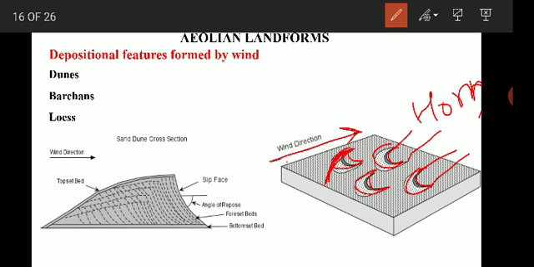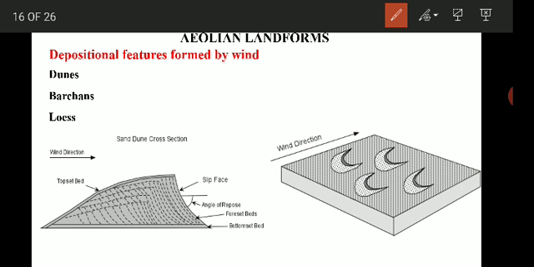So the gentle slope will be on the windward side, and the steep side will be on the leeward side. The height of such dunes varies from 15 to 200 meters, and the width varies from 1000 meters or even more. So huge deposits of sand will be formed. You can even observe such deposits from satellite also. They have a gentle windward slope and a much steeper leeward slope. So they are called Barkens, which are half moon or crescent shape deposits of sand.